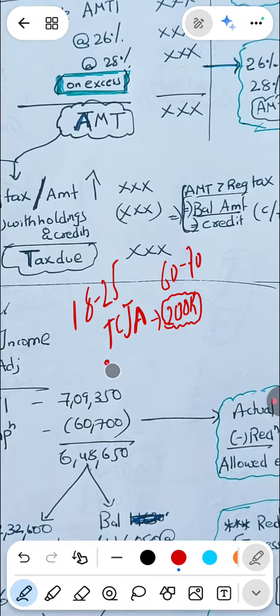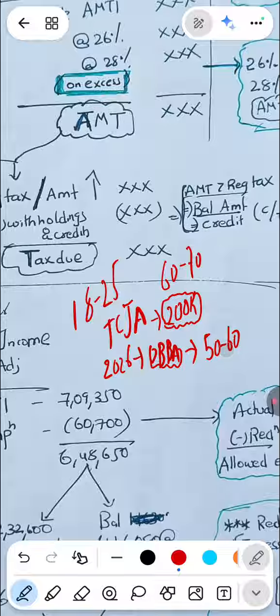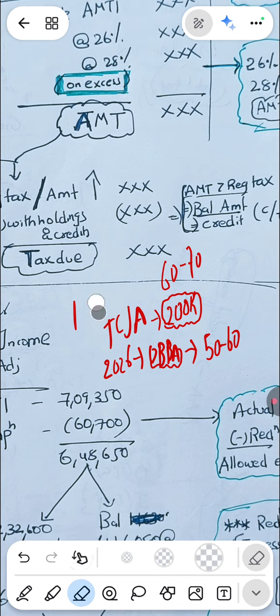But from 2026, we will have the One Big Beautiful Bill Act. It says that mostly the limits will be enhanced, and some kinds of restrictions will be happening, and again 50 to 60 lakh people will be paying alternate minimum tax.